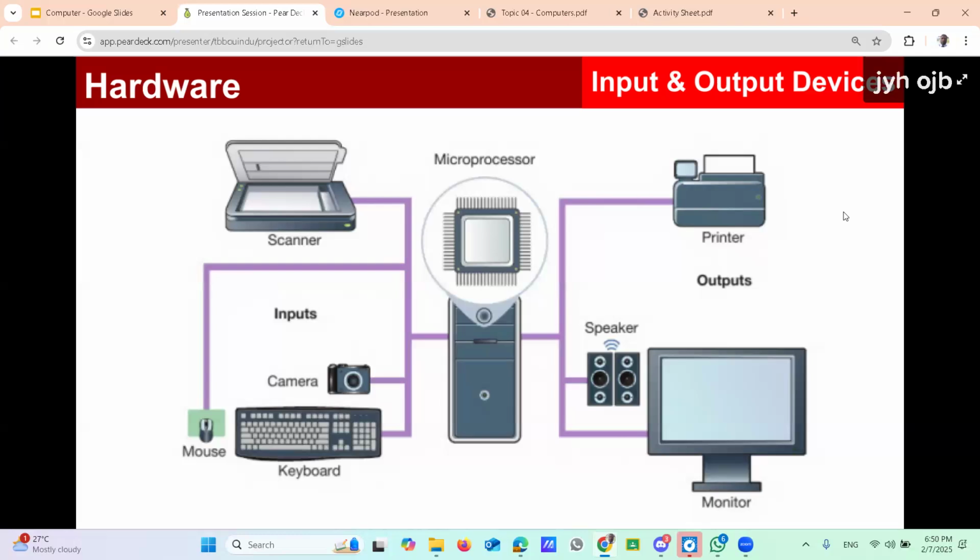Through the keyboard, you can input text, numbers, and special symbols as data. Then the digital camera: through the digital camera, you can input moving pictures, recorded video. Scanners: through the scanners, you can input images, right? Textbook images.